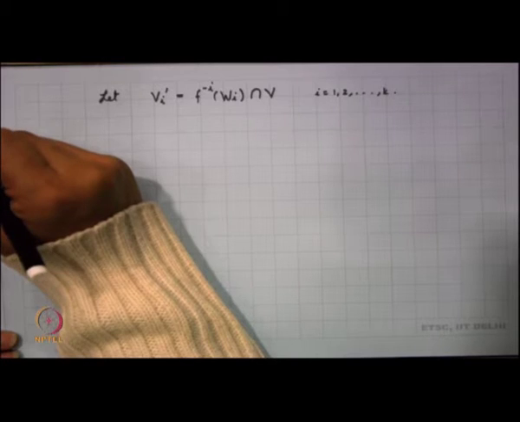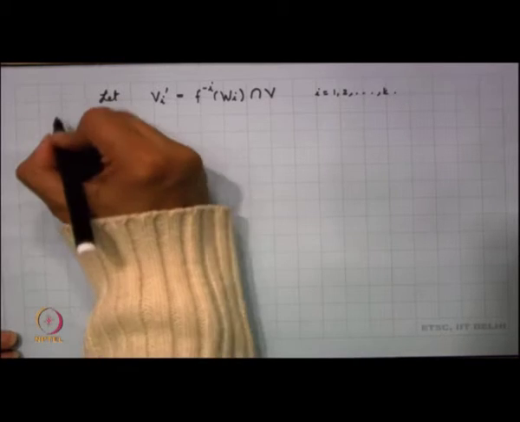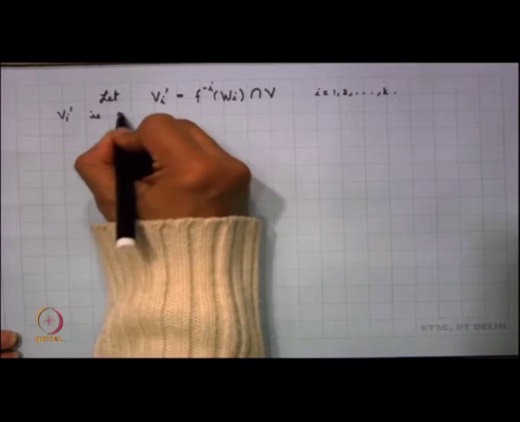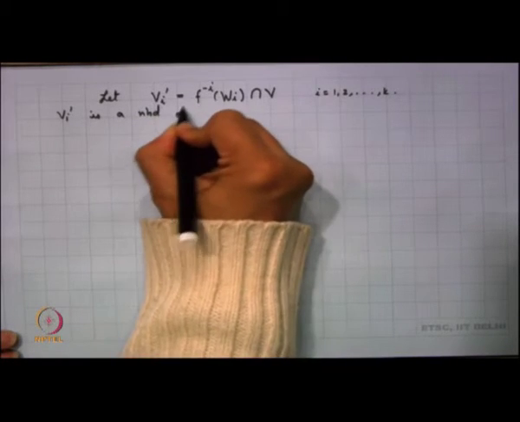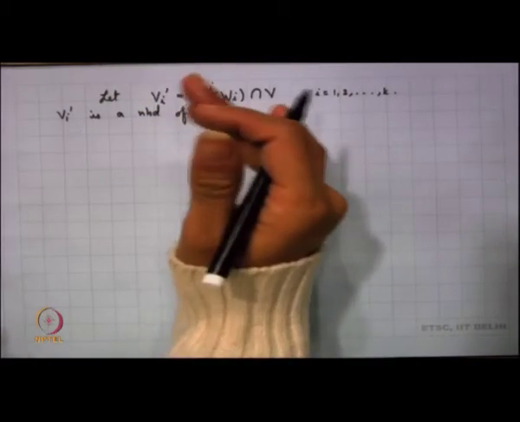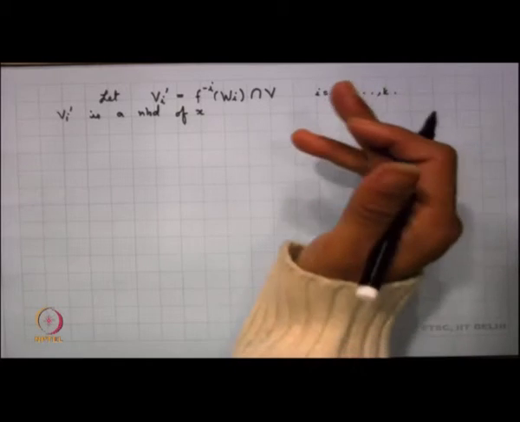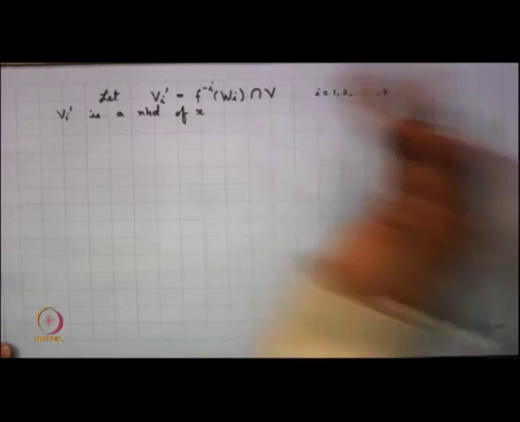It is quite possible that each V_i prime need not be disjoint from Wi, but still we are taking intersection with V, so it will be disjoint.